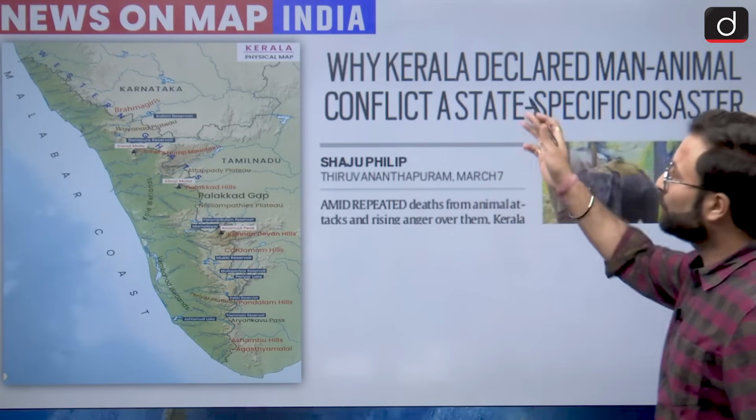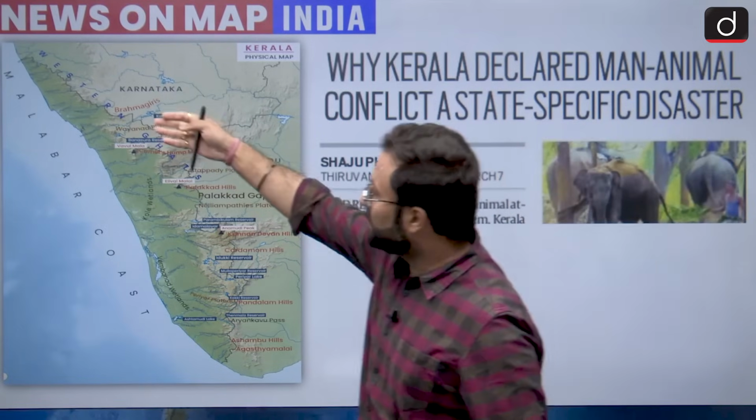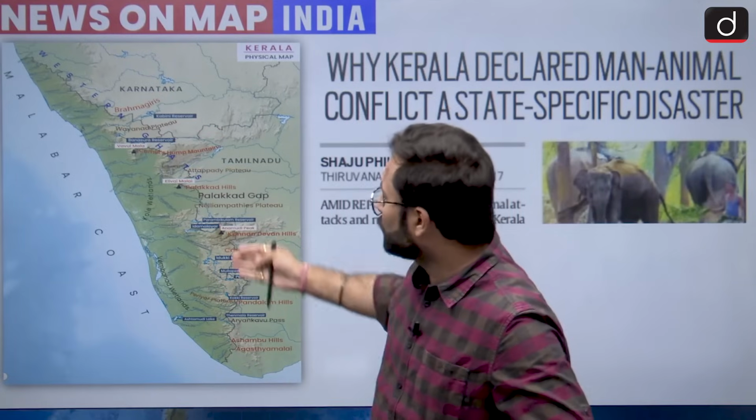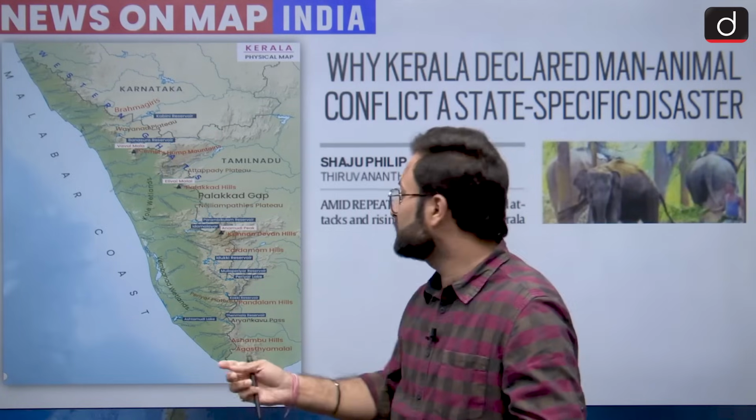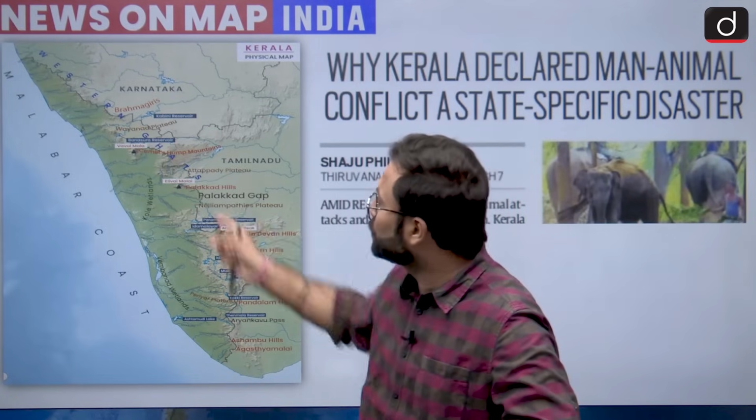Now here, as I told you, Kerala becomes the first state to do that. So this is the area. There are certain protected areas which can be important for you. They are given in this particular map, and there are certain lakes like Ashtamudi Lake, then this Periyar Lake. There are certain reservoirs which are mentioned here, so you can go through these. Okay. So Kerala becomes important for you because it is the first state which has given the status of state specific disaster to man-animal conflicts.